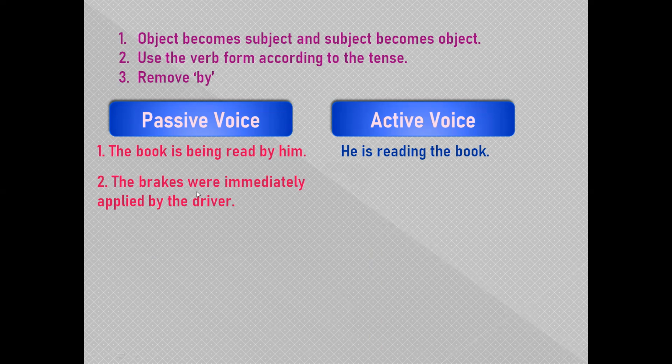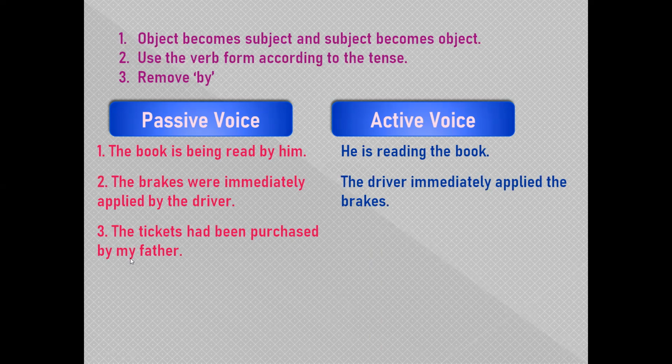When you change it, the object will become the subject. The object is over here, the driver, so it will become the subject. The driver immediately, and then the second form of apply, which is applied. So we will use, the driver immediately applied the brakes. It means our sentence is now in simple past.